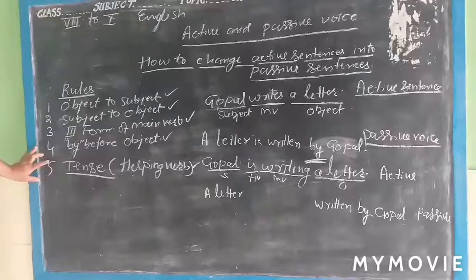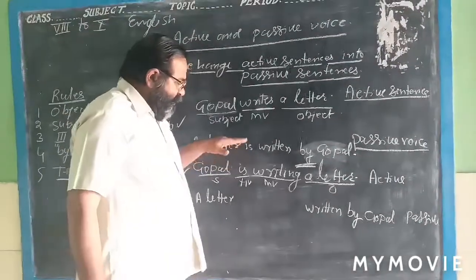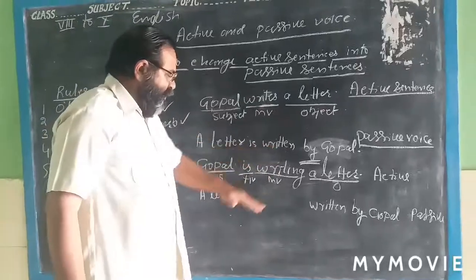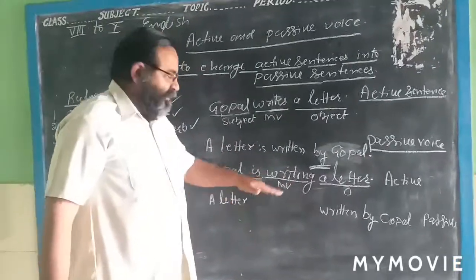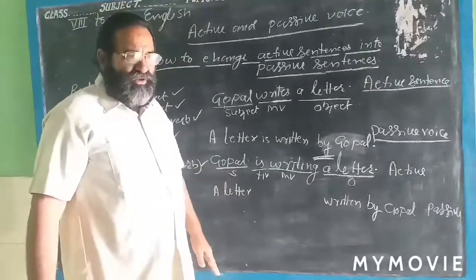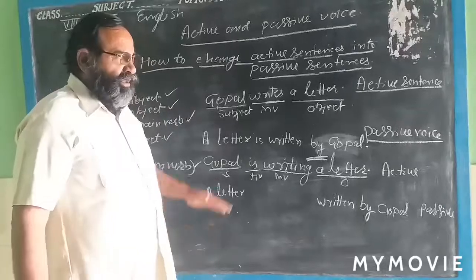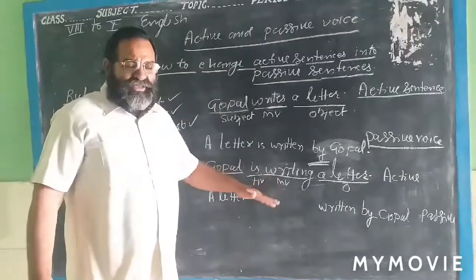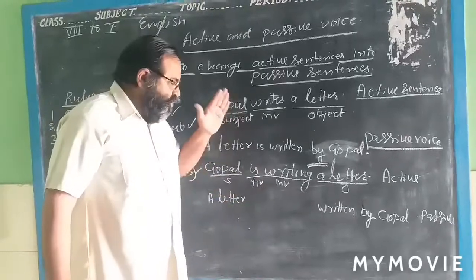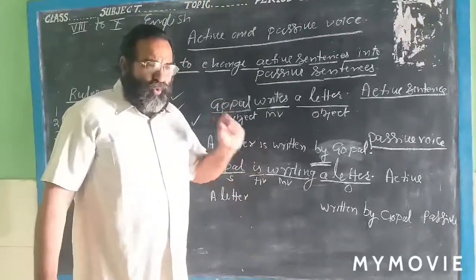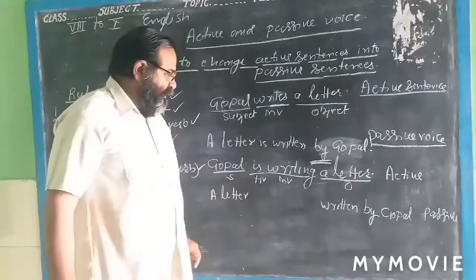As I told you, in any sentence when you get the ing, I want to tell you, this is very simple. When you get the ing with the main verb, then you write one word before the main verb. What?